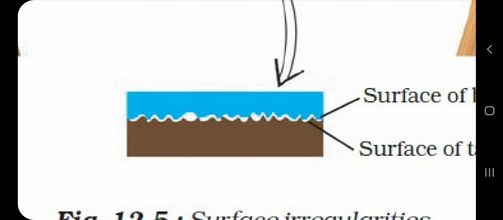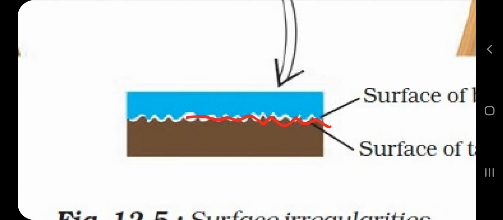Even the smoothest tile has some scratches. If you see closely, your mobile screens and TV screens also have some irregularities. But of course, any surface which has more irregularities, more scratches, is called rough, and any surface having less is called smooth. Nothing is actually completely smooth, because we have these types of irregularities.